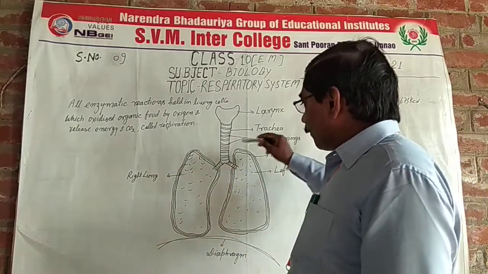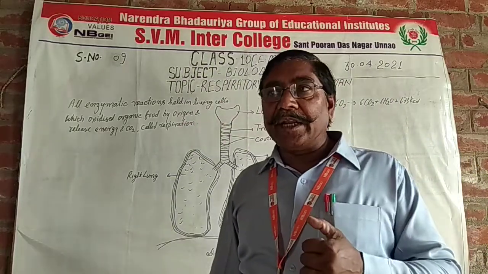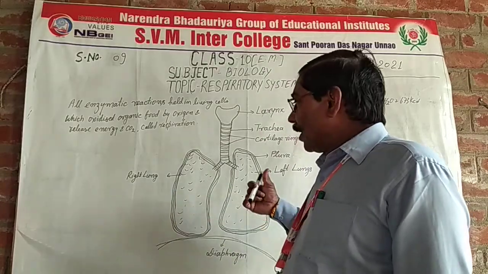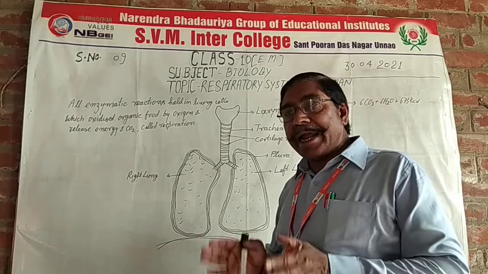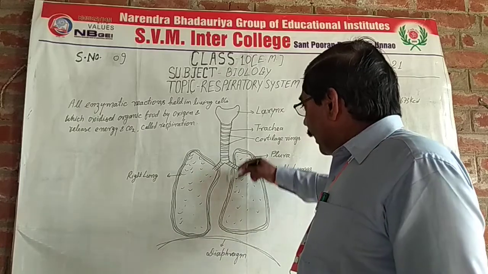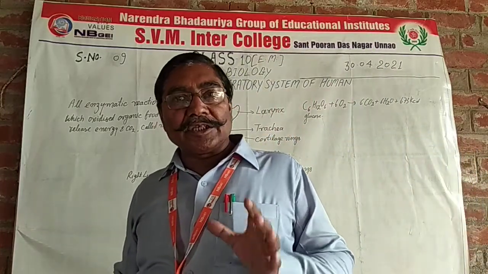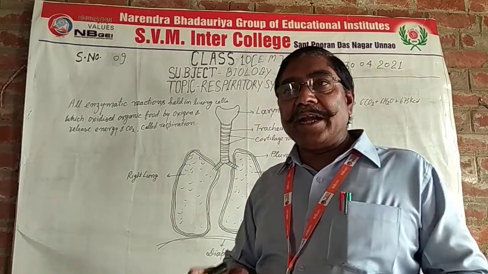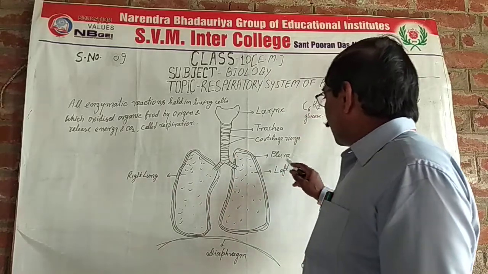The lungs are situated in the thoracic cavity, right and left. The left lung has 2 lobes and the right lung has 3 lobes. The lungs are spongy, pink structures. The outer surface is lined by a thin membrane called pleura.